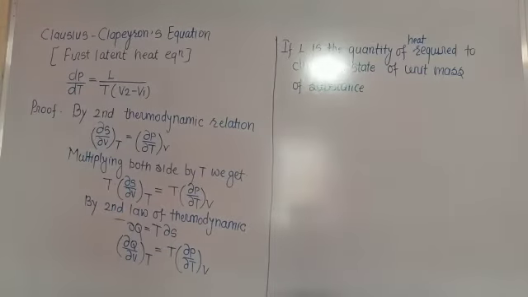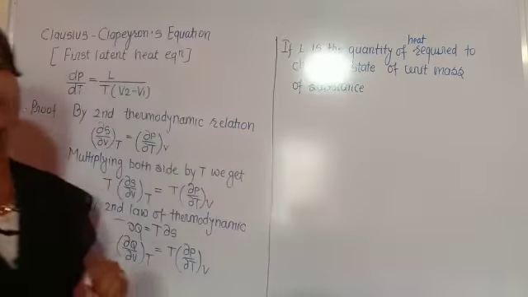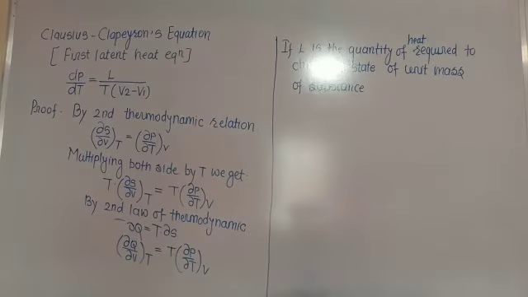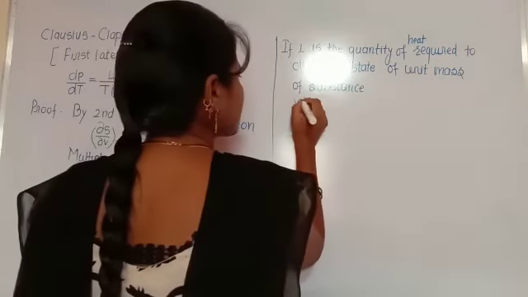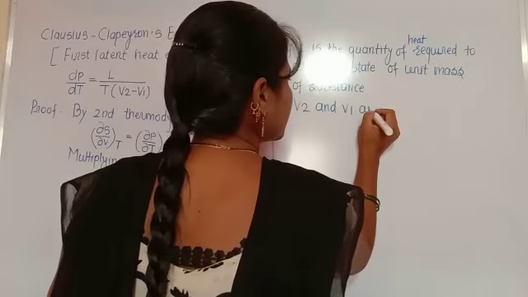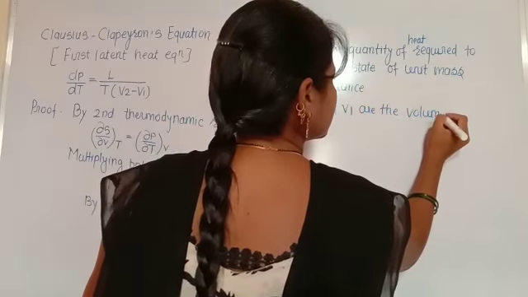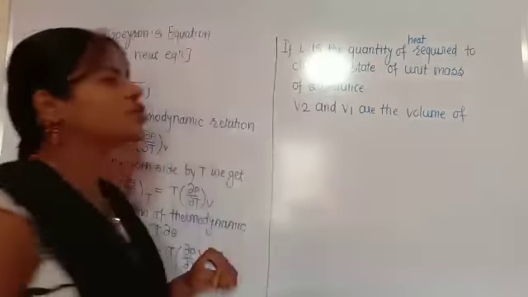L is the quantity of heat required to change the state of unit mass of the substance, and V1 and V2 are the volumes of the initial and final state.